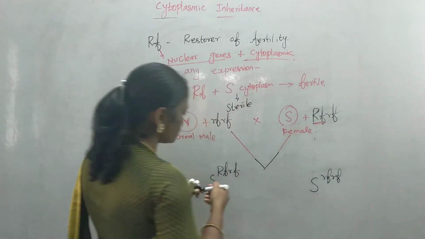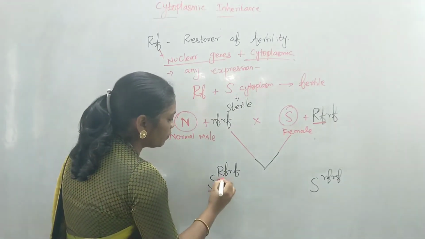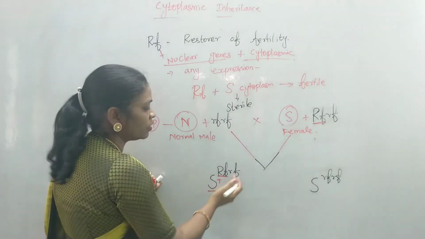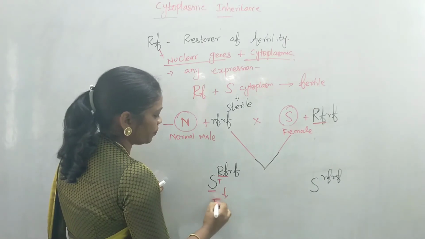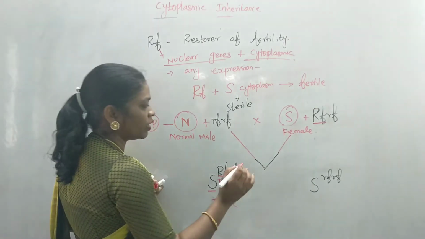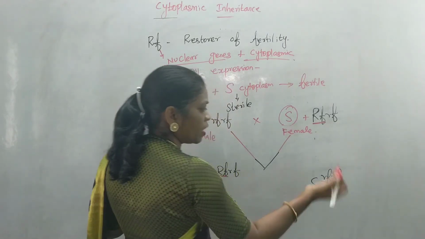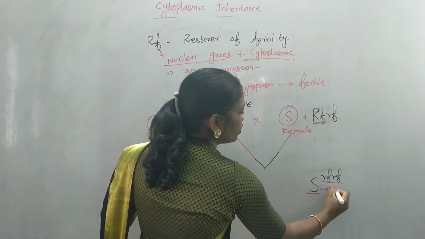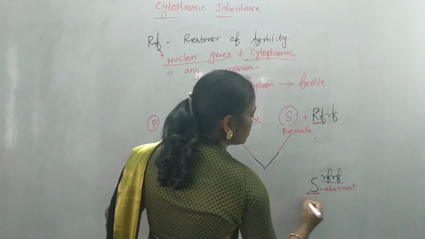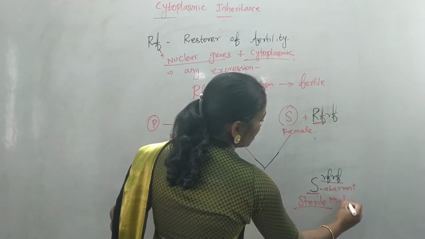And these are the recessive forms of genes. So if this S cytoplasm combines with this nuclear gene that restores the fertility, this plant will become the fertile one. But here the restorer of fertility is in recessive condition, so they cannot bring out the expression here. So this aberrant cytoplasm is alone. So this plant eventually becomes the sterile plant, a sterile male plant.